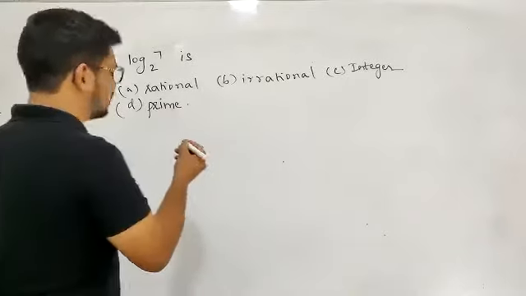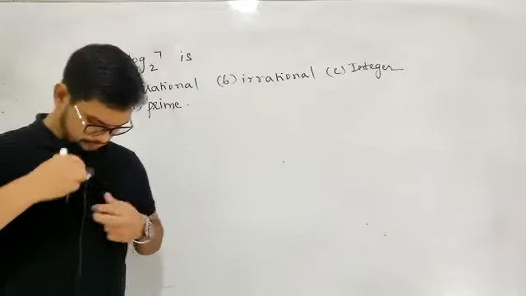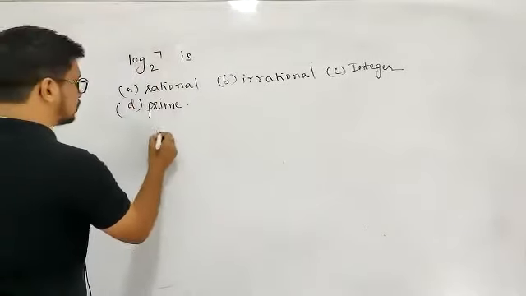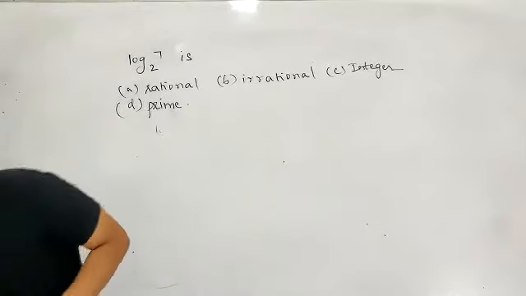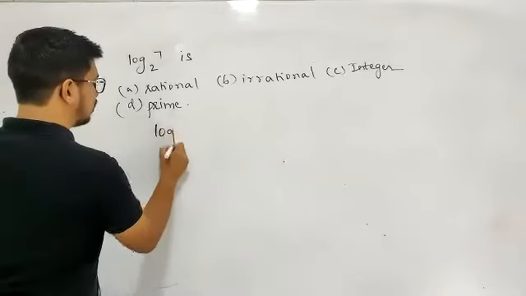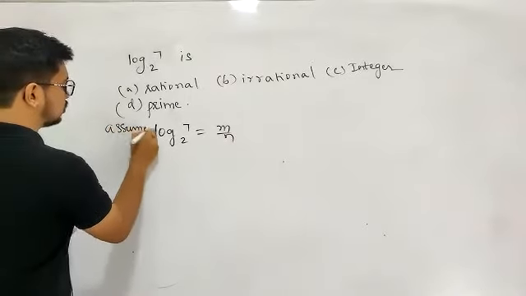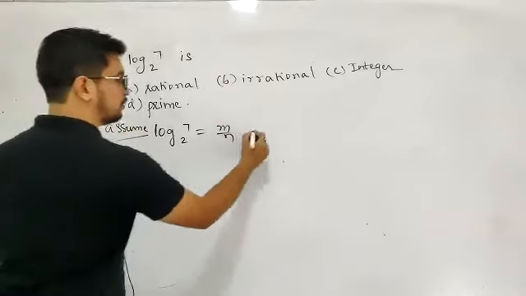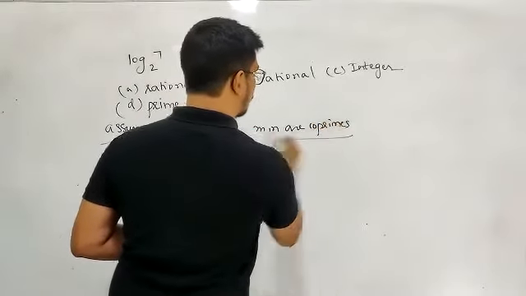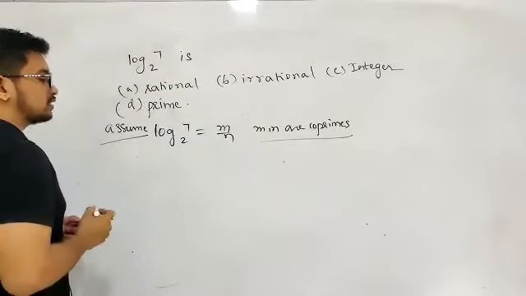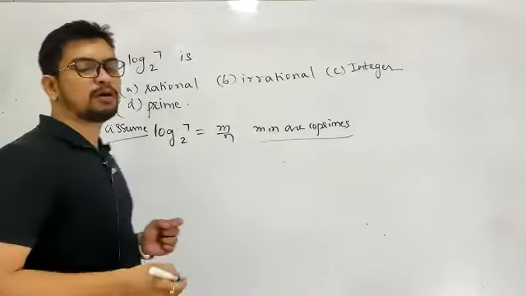It's very simple. For such a problem, this is a very straightforward problem. For such a problem, what we do is something like this. This log 7 base 2, let us assume this to be rational. Log 7 base 2, I'll take it as m by n. If I assume log 7 base 2 is a rational number, so m, n are co-primes. Log 7 base 2 is m by n.